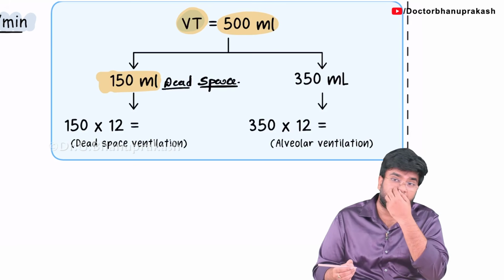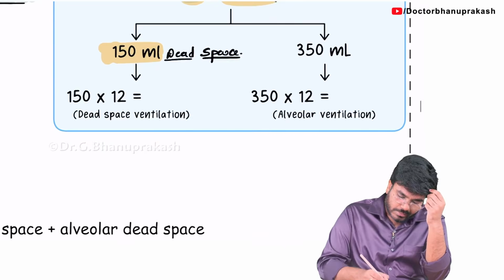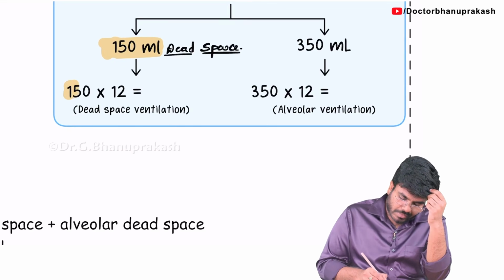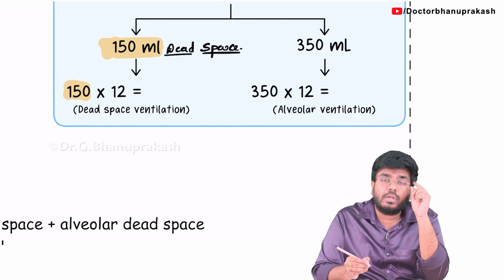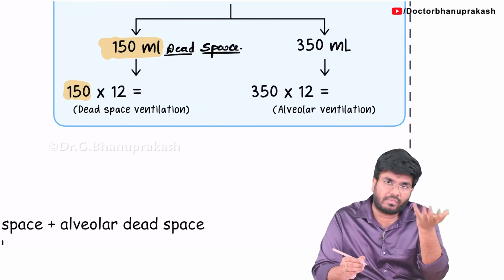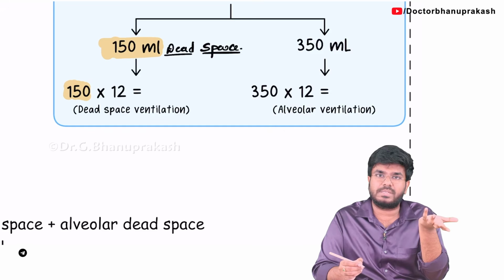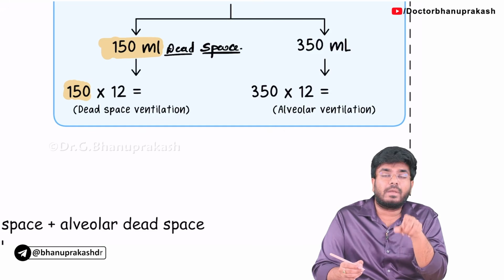Okay, 150 ml is the dead space. Now, let's look at how much you are losing every time. Of the 500 ml, 150 ml of air is lost in the dead space. It's wasted. Out of the 500, 150 is wasted in the conducting zone, or dead space. So, how many times are you wasting it?